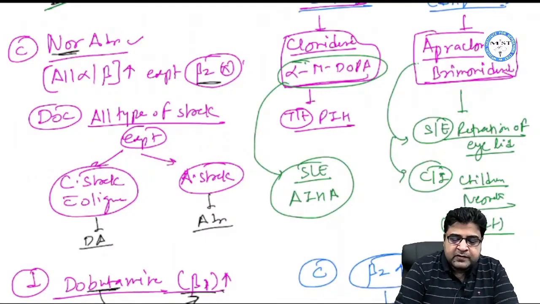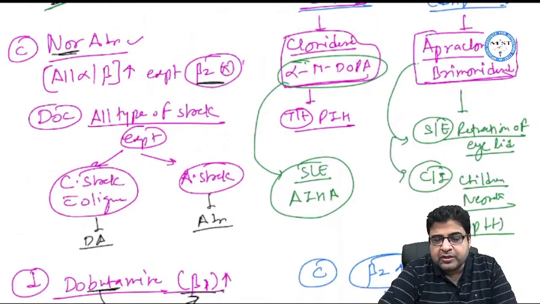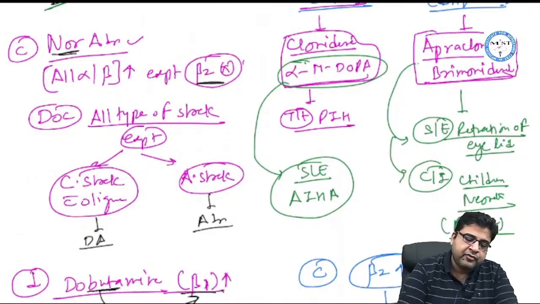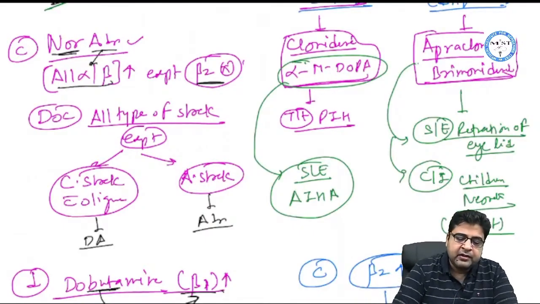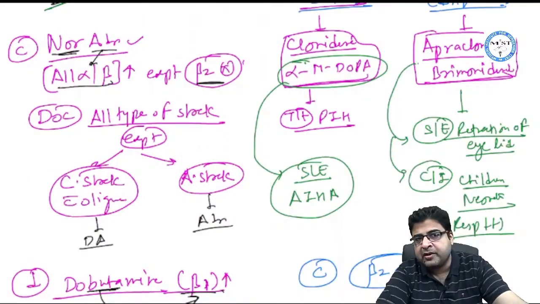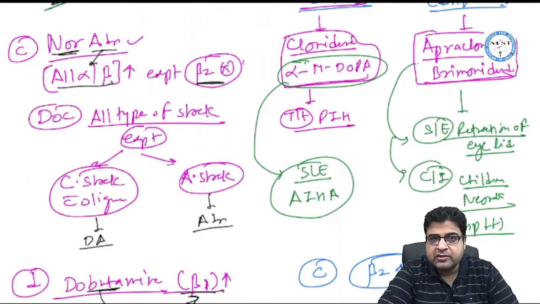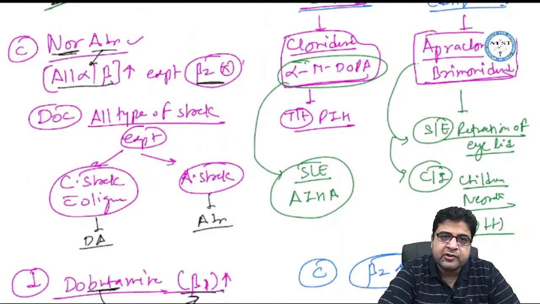So this medicine is a non-agonist of beta 2. Otherwise this medicine is an agonist of all, just like adrenaline. It is an agonist of all alpha and all beta receptors, but it is a non-agonist of beta 2.